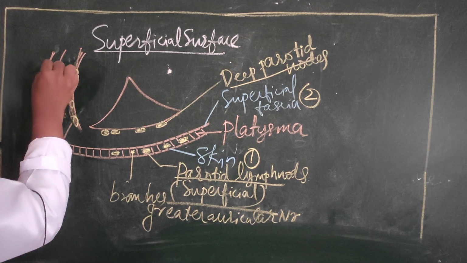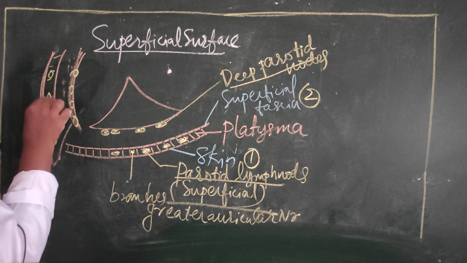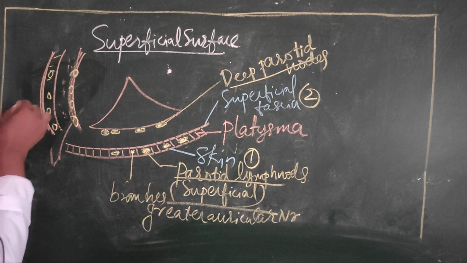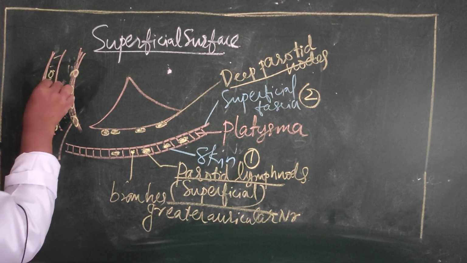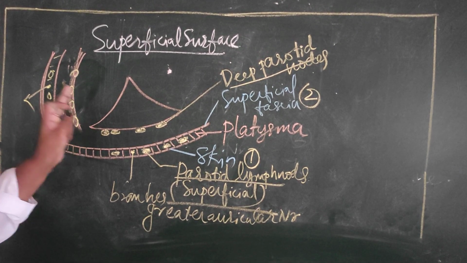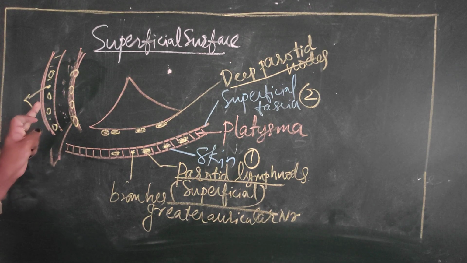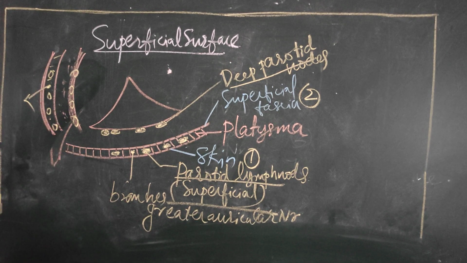Within the superficial fascia there is the platysma muscle, the superficial parotid lymph nodes, and the great auricular nerve. So from external to internal, the superficial surface is covered with skin, superficial fascia, and parotid fascia with deep parotid lymph nodes.